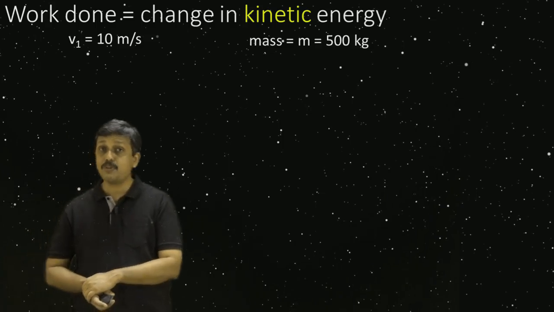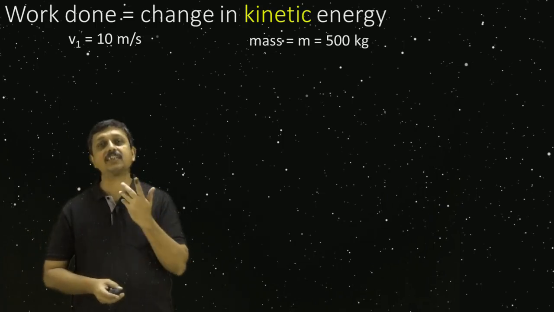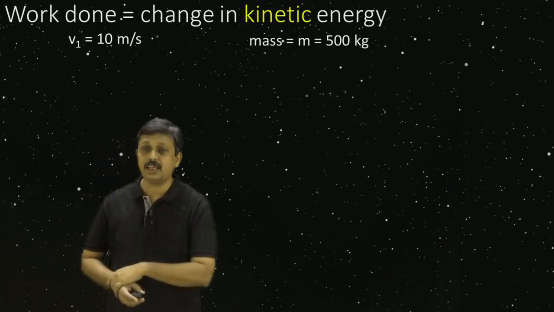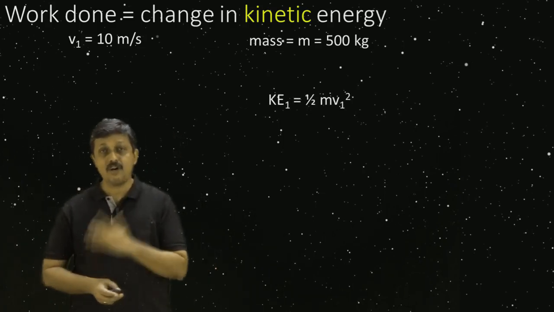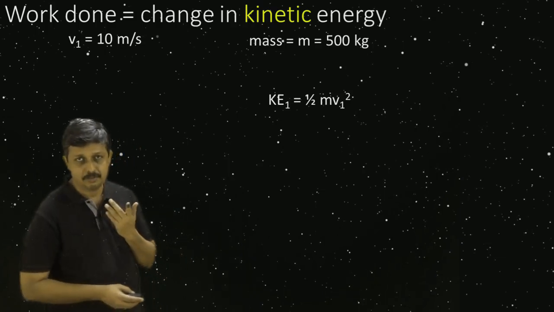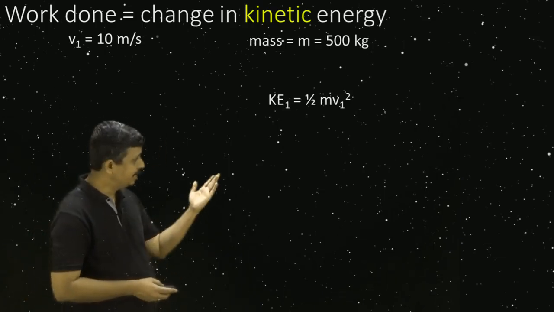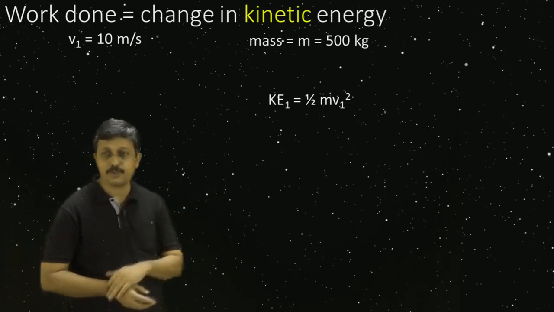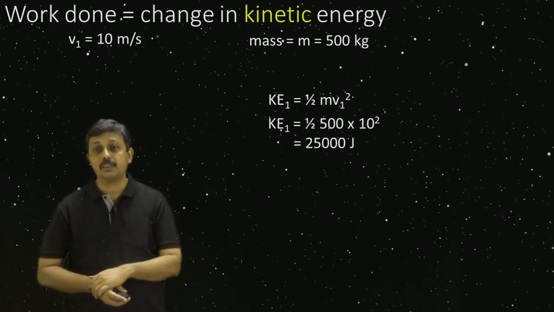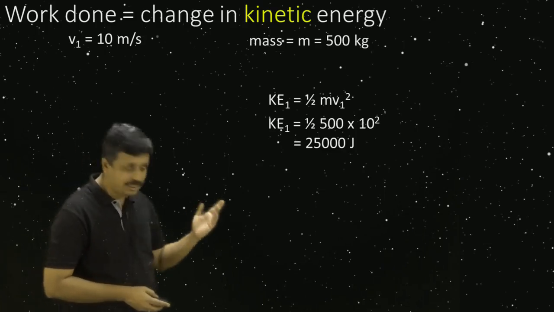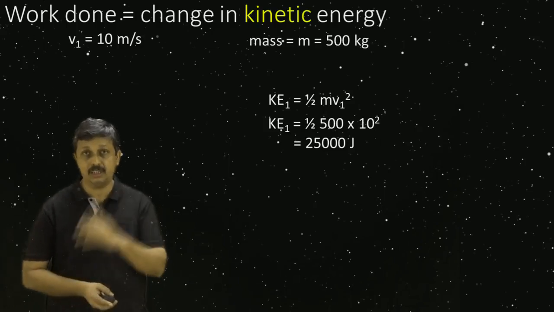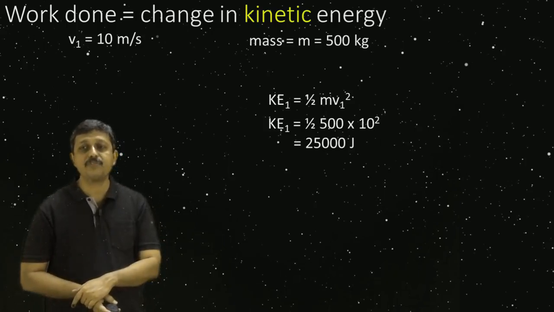Now, I am going to calculate its kinetic energy. It will have kinetic energy because it has velocity. We can calculate it using the formula we learned in the previous video. KE, kinetic energy, is equal to half mv squared. Substituting, it becomes half into 500 into 10 squared, which is 25,000 joules. Its mass is, let us say, 500 kg. The space shuttle is heavy. So you get 25,000 joules.